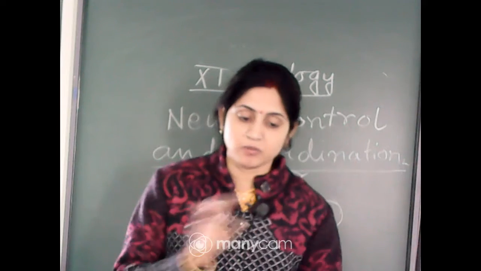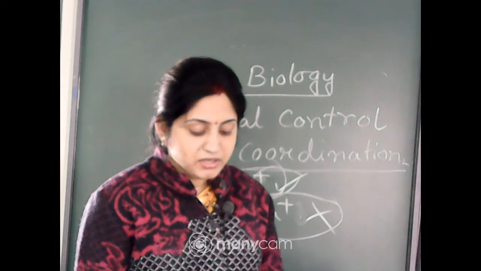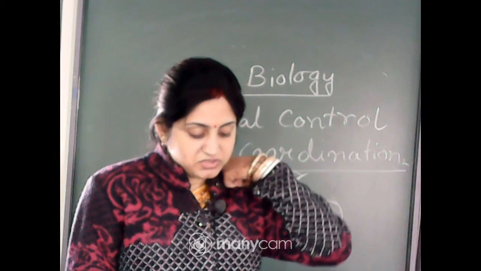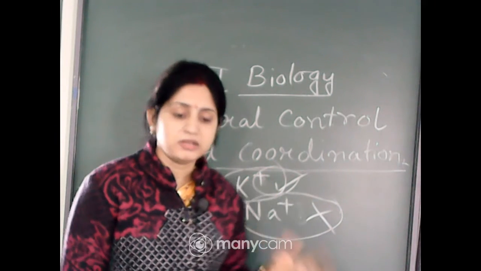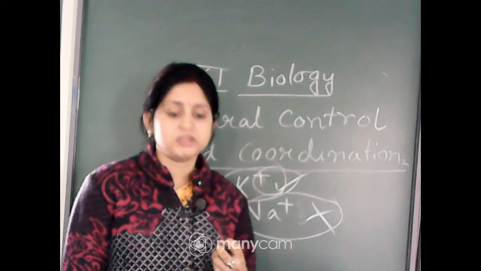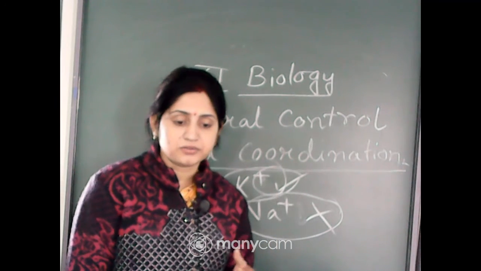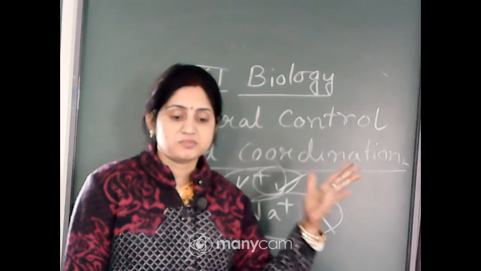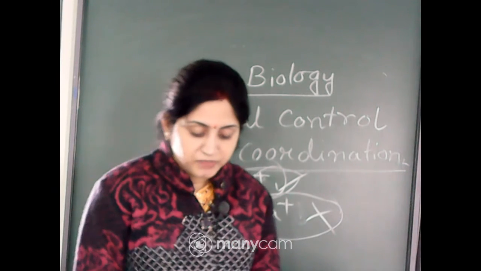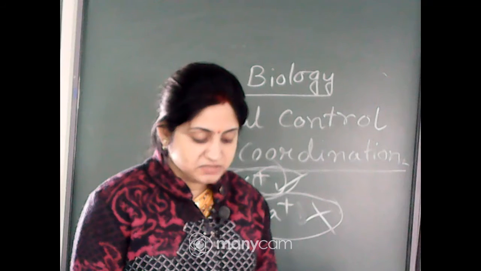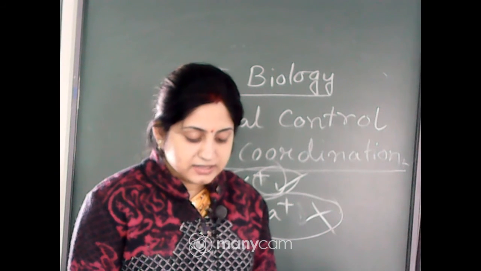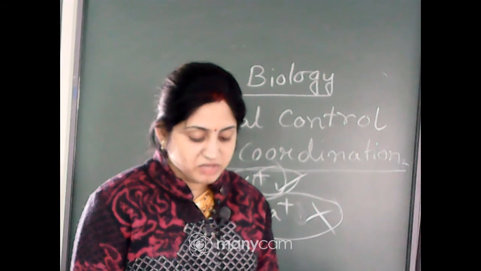Okay? Just opposite. You might be curious to know about the mechanism of generation of nerve impulse and its conduction along the axon. Obviously we are eagerly waiting to know how the concentration gradient is created and how it transfers the messages from one neuron to another neuron. One stimulus is applied at a site on the polarized membrane. The membrane at the site A becomes freely permeable to Na+.